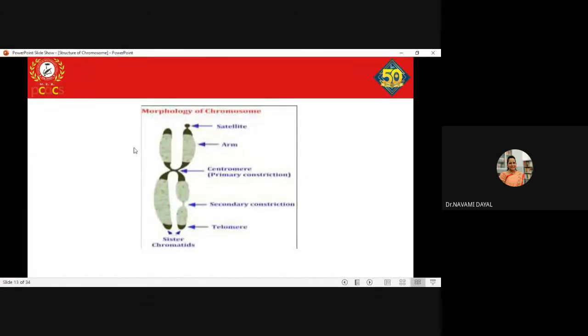So a single chromatid can also be called a chromosome. Why? Because it contains all the information. So when this particular chromatid gets duplicated, it will form an entire dyad, or you can say such terms will be coming in the near. You might have studied in your cell division process triad, dyads. So it is a dyad, and it consists of two sister chromatids.